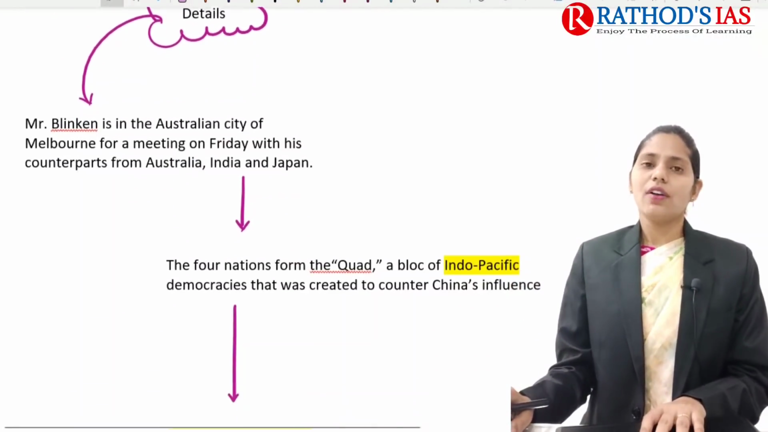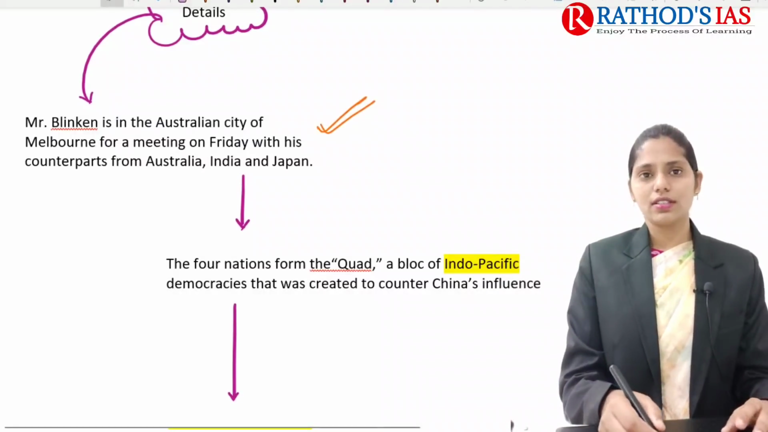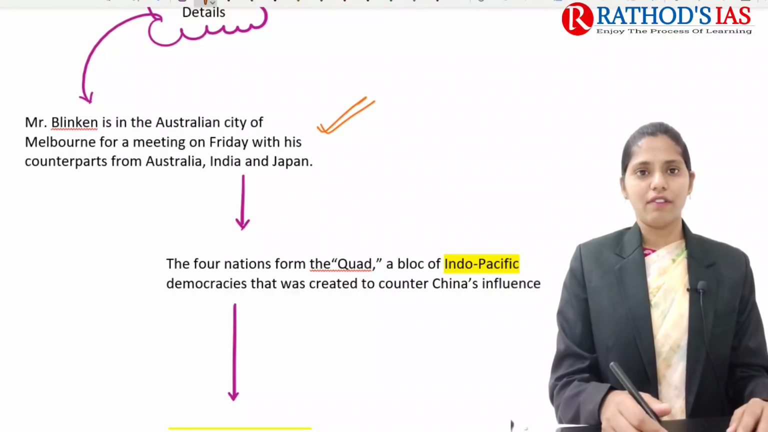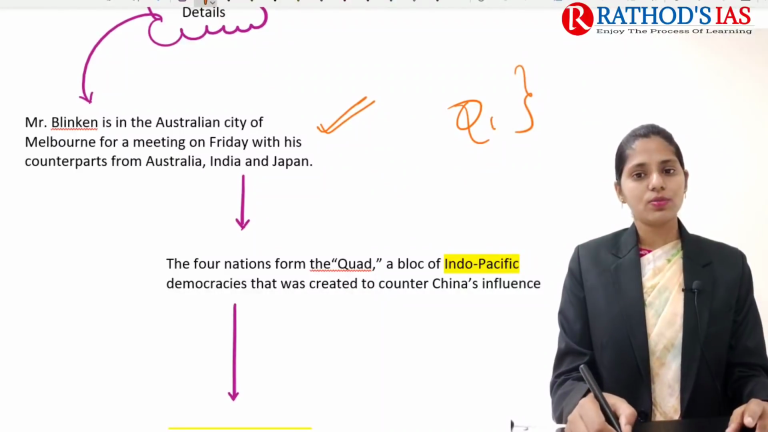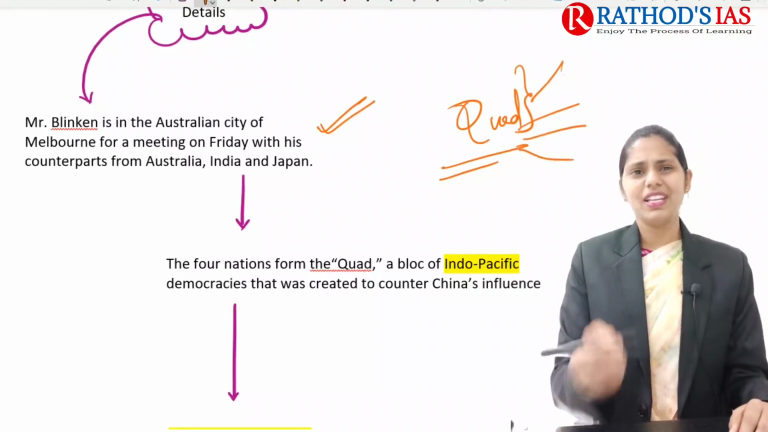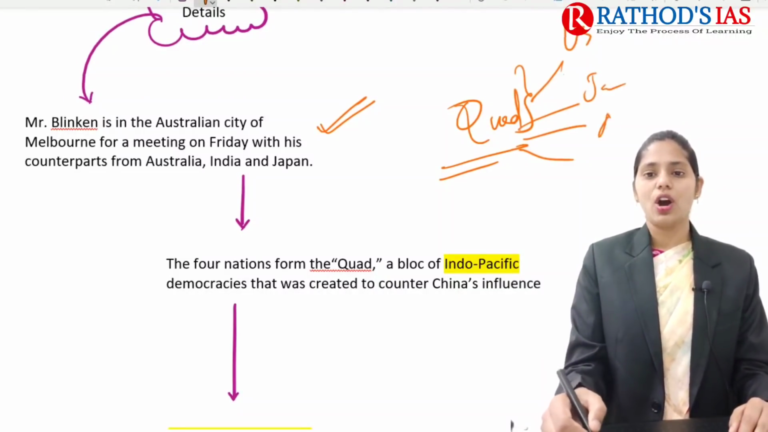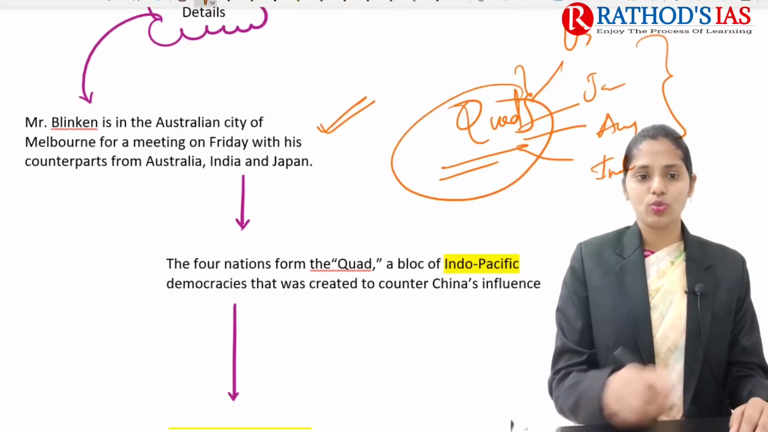Okay, now let us see some details. In this context, the US Secretary is at present in the Australian city of Melbourne, and he is having a meeting today regarding the Quad countries. Which countries are part of this Quad? Quad means 4. Countries like US, Japan, Australia and India. These are the 4 countries which form the Quad.